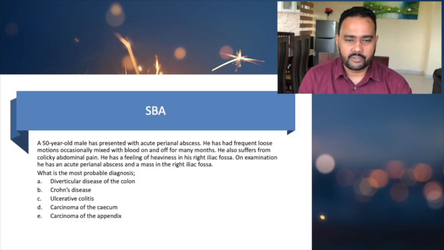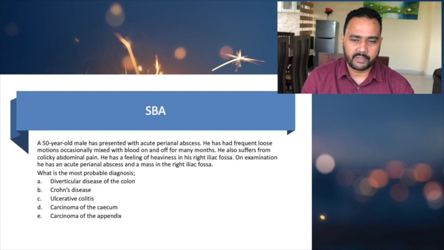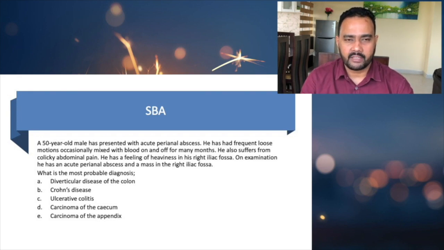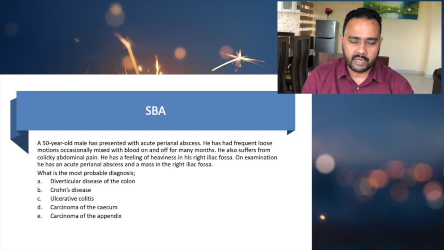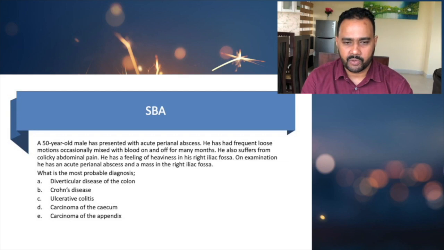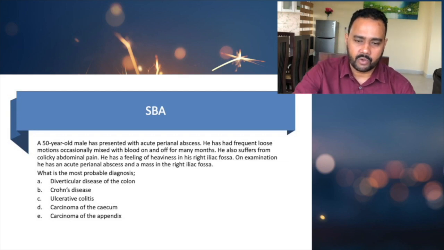Again, a single best answer question. I have told you the patient is having heaviness in the right iliac fossa, as well as a mass over the right iliac fossa, and the patient presents with a perianal problem: fissure, fistula, perianal abscess, anorectal abscess, any perianal condition, with some abdominal mass in the right iliac fossa. The common underlying condition is Crohn's disease. So in this question, the answer is Crohn's disease.